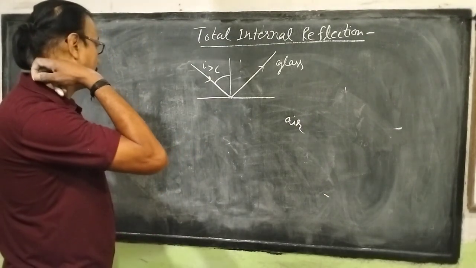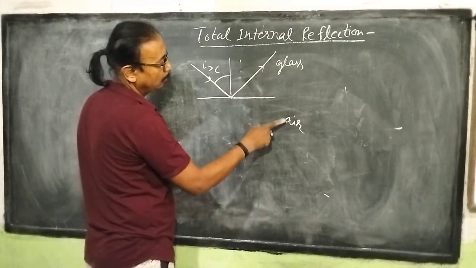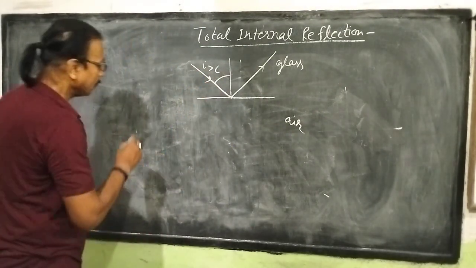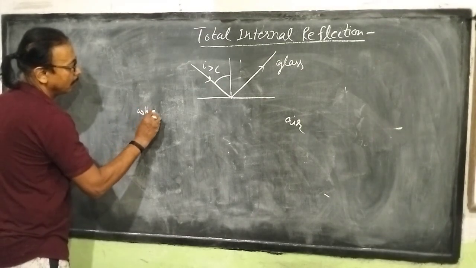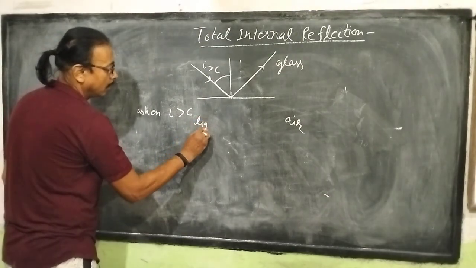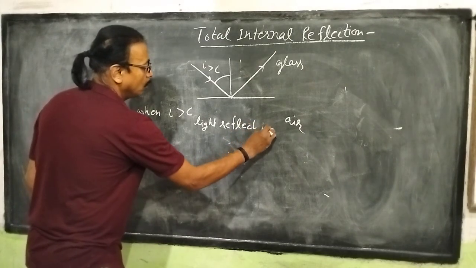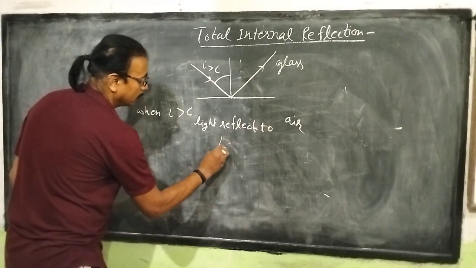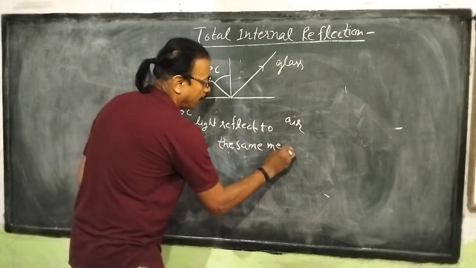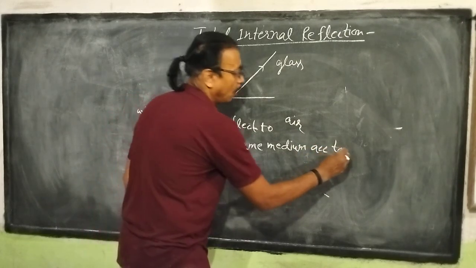Hence, total reflection happens when light passes from denser medium to rarer medium, and angle of incidence is more than critical angle. So when angle of incidence is more than critical angle, light reflects to the same medium according to laws of reflection.